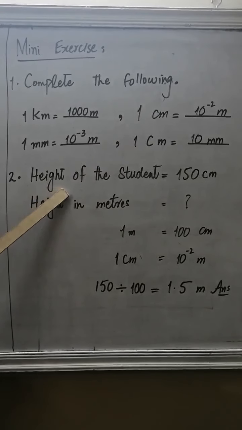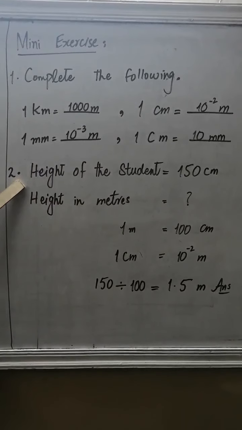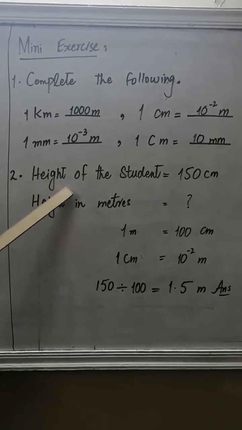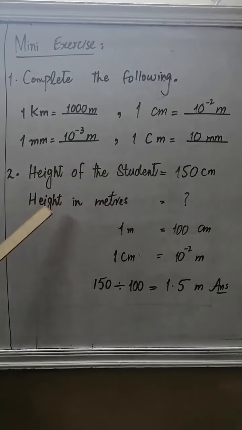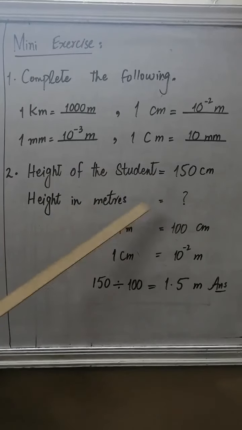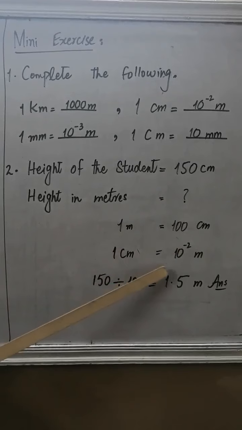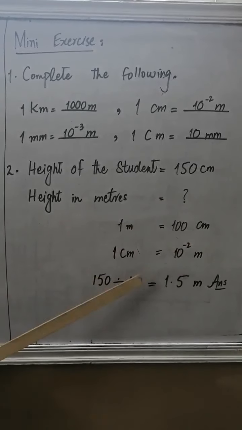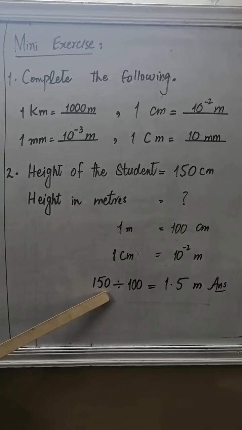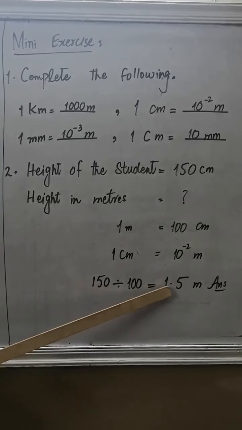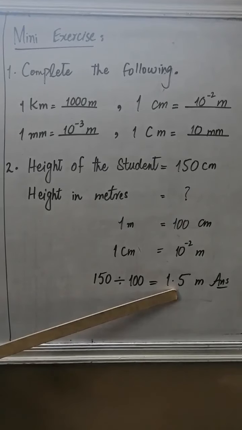The next question, number 2, is that the height of a student is 150 centimeter. What is his height in meter? We have to prepare the data. Height of the student is equal to 150 centimeter. Height in meter we have to calculate, and we know that 1 meter is equal to 100 centimeter, or 1 centimeter is equal to 10 raised to the power minus 2 meter. In order to convert 150 centimeter into meter, we will divide it by 100, and it comes 1.5 meter. So the height of the student is 1.5 meter.